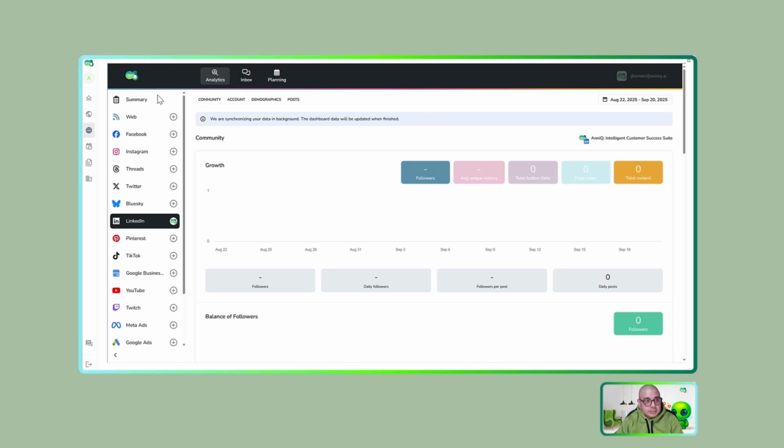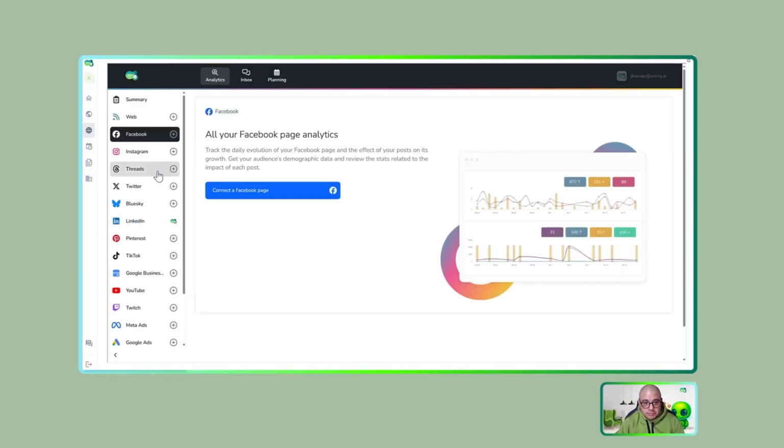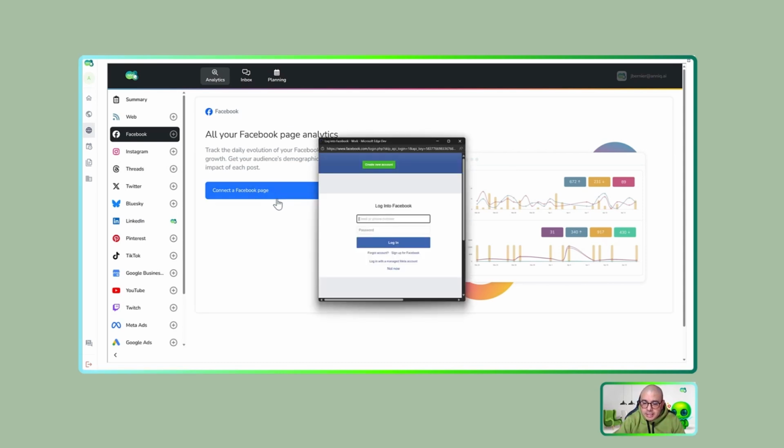So let's work here and connect Facebook. Now with the Facebook page, let me click here, and this is a similar process. This time check the address, it is Facebook, and I should have my information here. Let's hope that this password is saved correctly here, and I can say login.